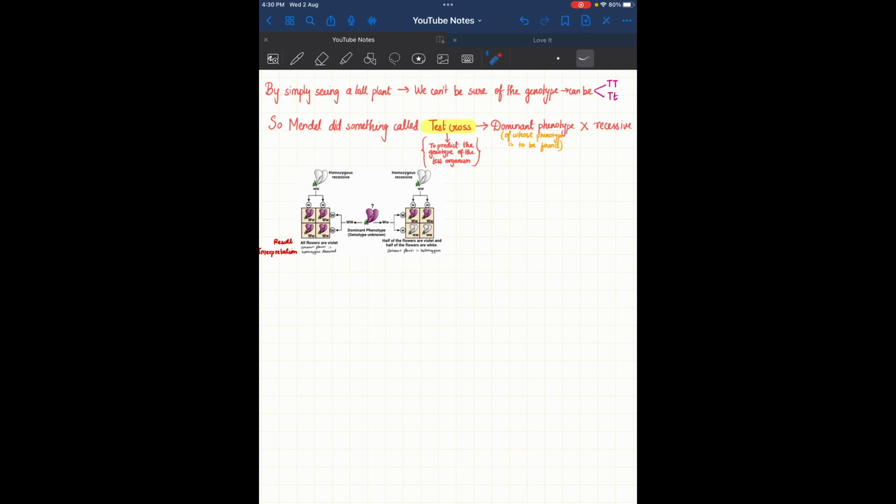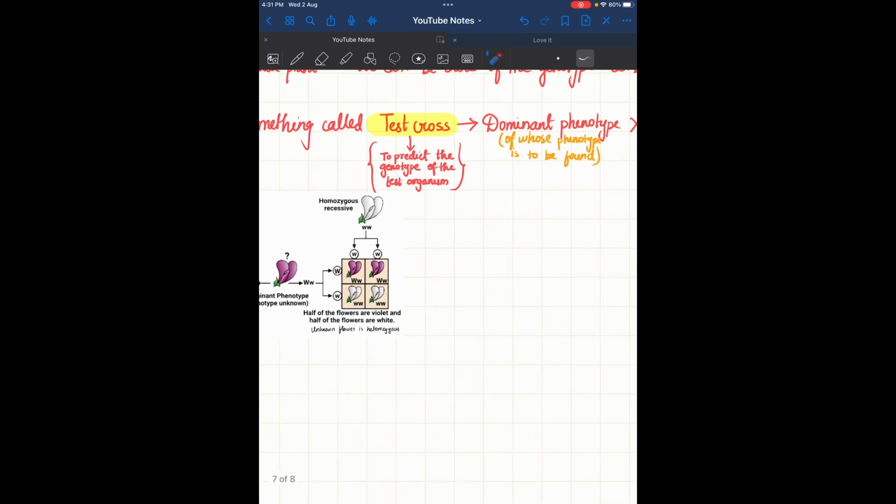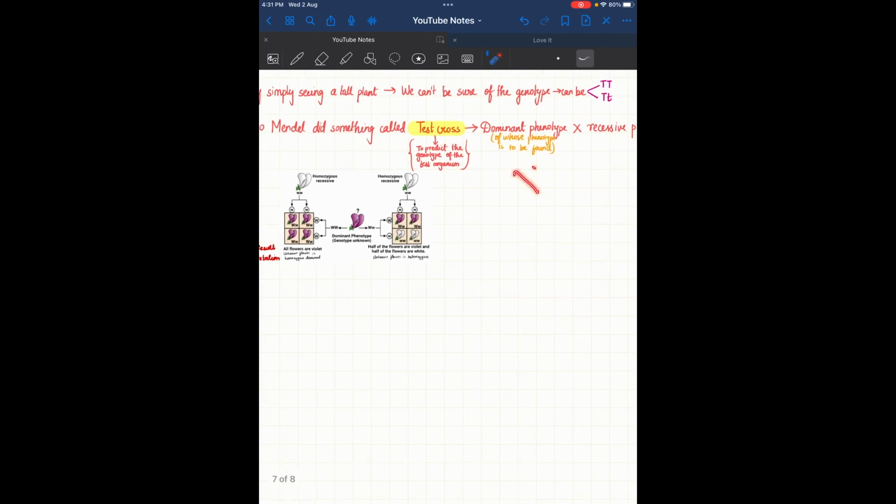So Mendel did something called a test cross. That is, the dominant phenotype is crossed with the recessive parent. The dominant phenotype is the one whose genotype is to be found. We don't know the genotype of the plant, so we cross that with a recessive parent. That is how we do test crosses. We cross the unknown one.